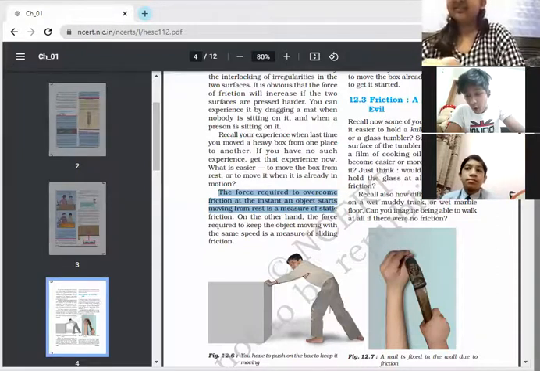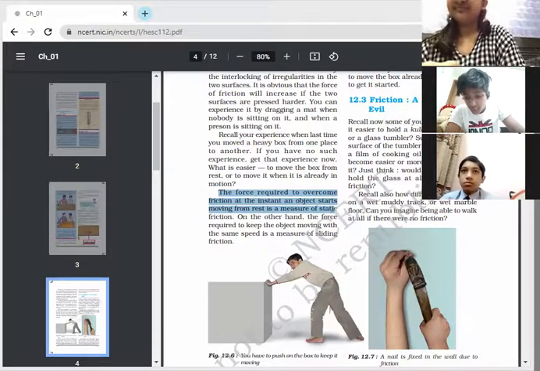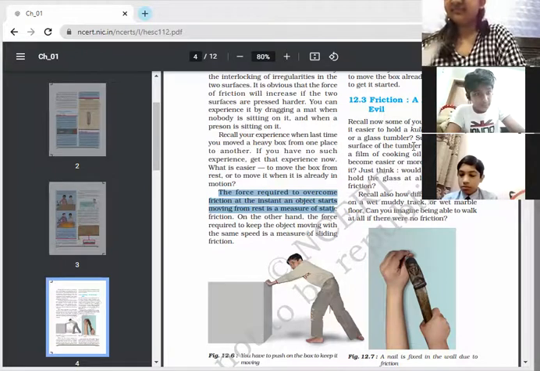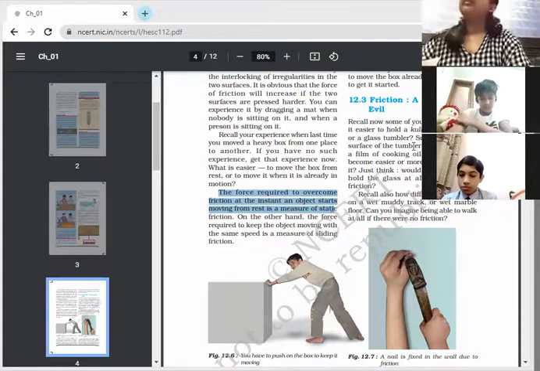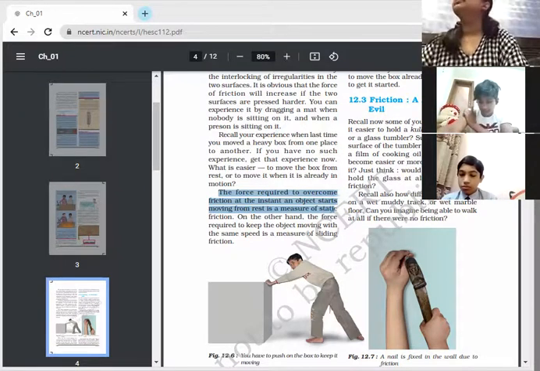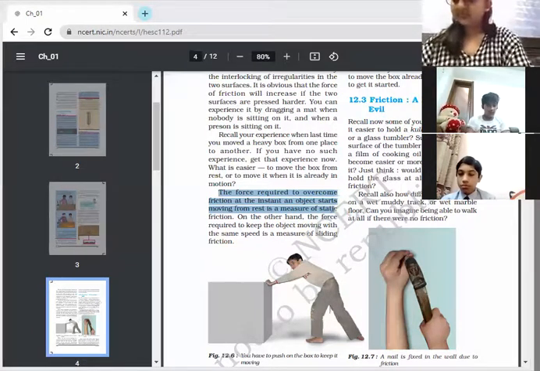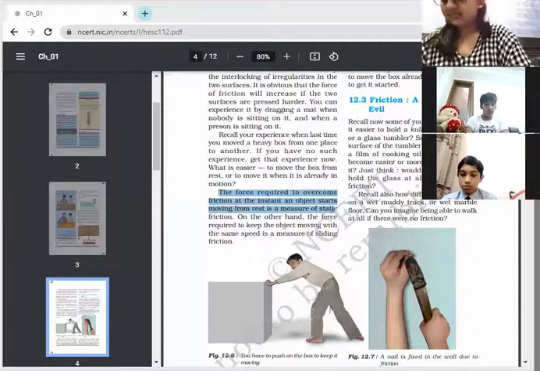Recall also how difficult it is to move on a wet muddy track or wet marble floor. Can you imagine being able to walk at all if there were no friction? So could children, not ride. Wait. So here we have taken an example. Suppose you are having a glass tumbler और वो outer surface greasy है उसकी. Suppose the oil is there. So it will become difficult for you to hold that glass. Does it happen?